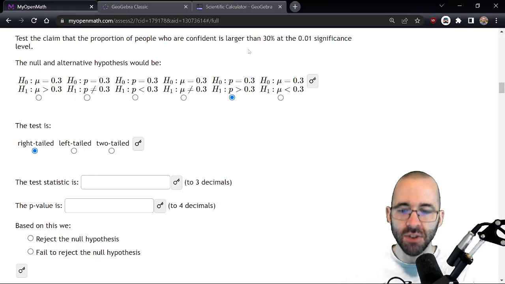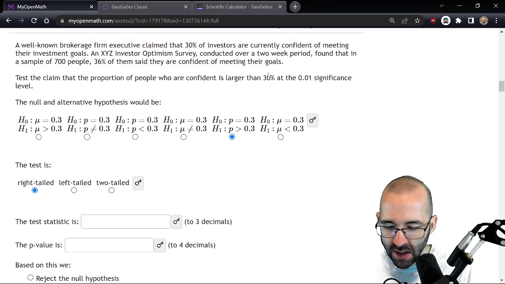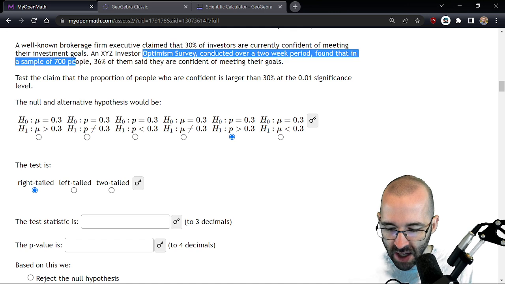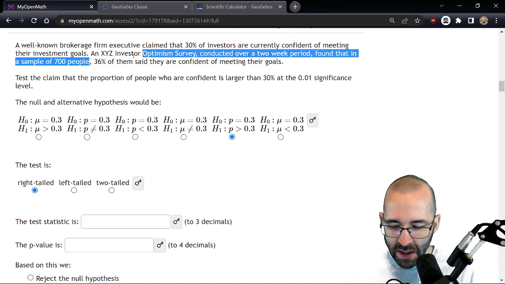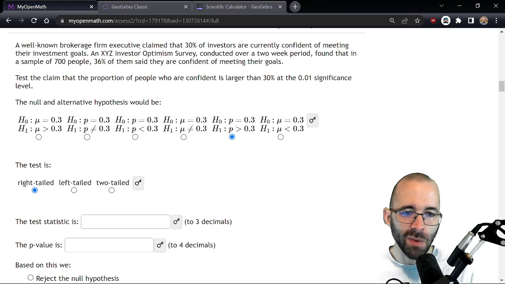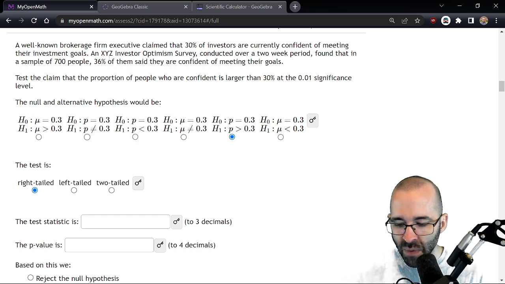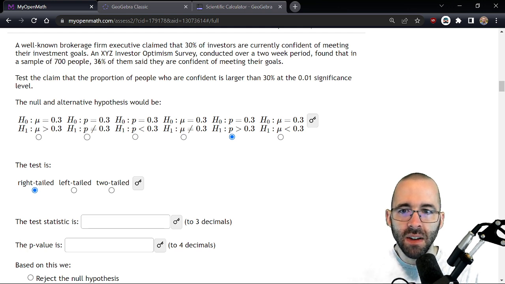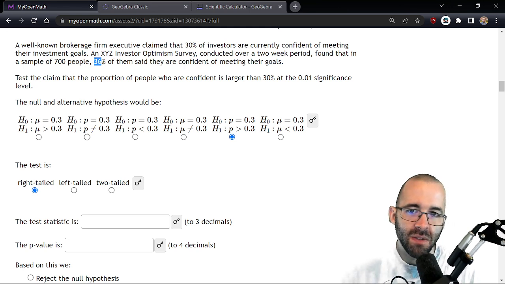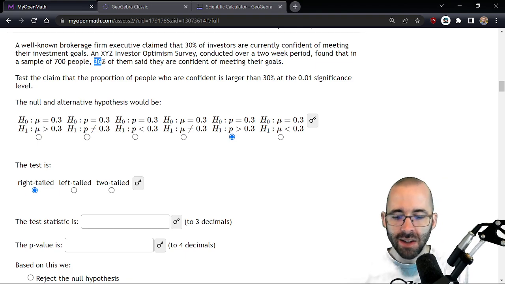We have to make sure the central limit theorem is satisfied. Are we doing a random sample? Yes, we can assume this is a random sample. Is it independent? We're sampling with replacement anyway, so we don't even need to worry about the 10% condition, but that would be satisfied. Success-failure condition: we're asking 700 people, so 700 times 36% is going to be way more than 10, and the failure count is going to be even more than that. So we can use the central limit theorem.